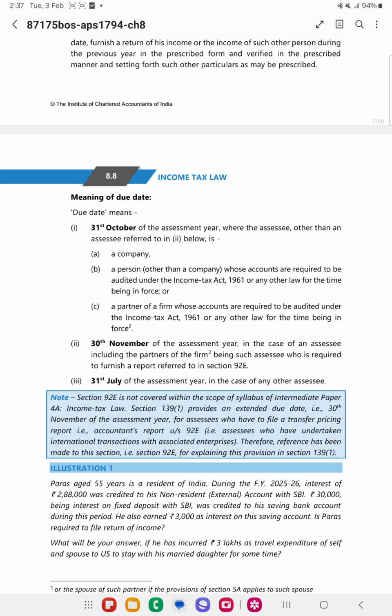So for example, the firm's income is computed first, only then the partner's return can be filed, right? So practically, whatever the firm's income is there, only after computing that you can file the partner's return. So logically it is like that. And 31st July is for all the SSEs who are not covered under the audit cases. They need to file the return of income on 31st July. Okay.